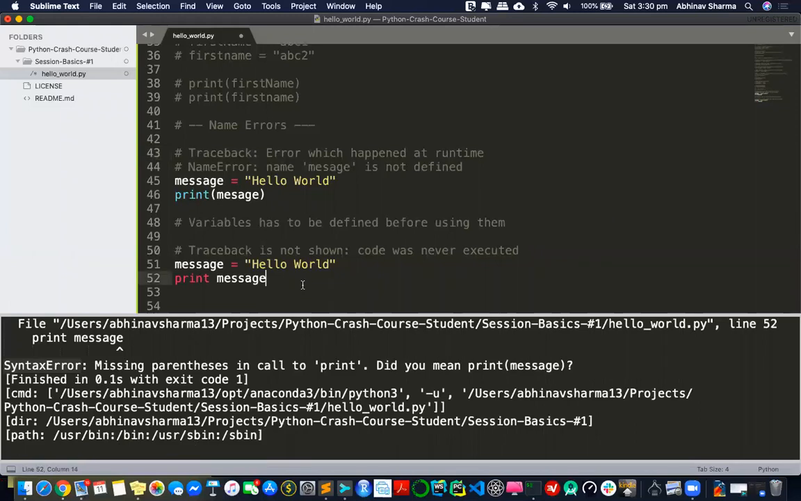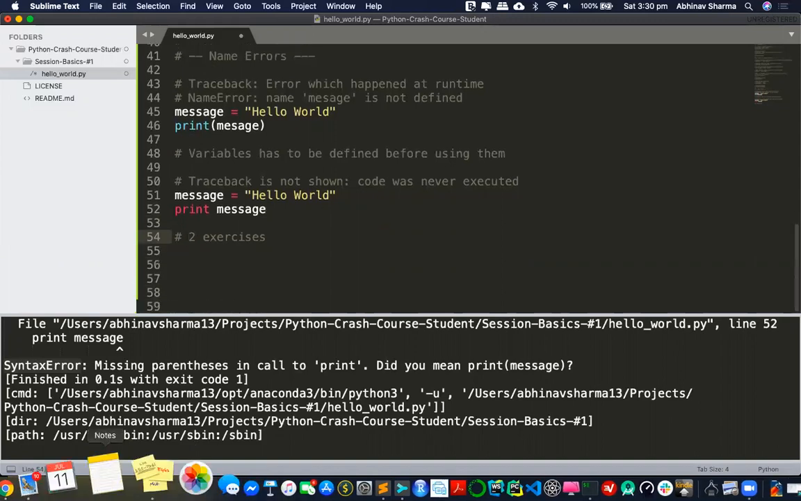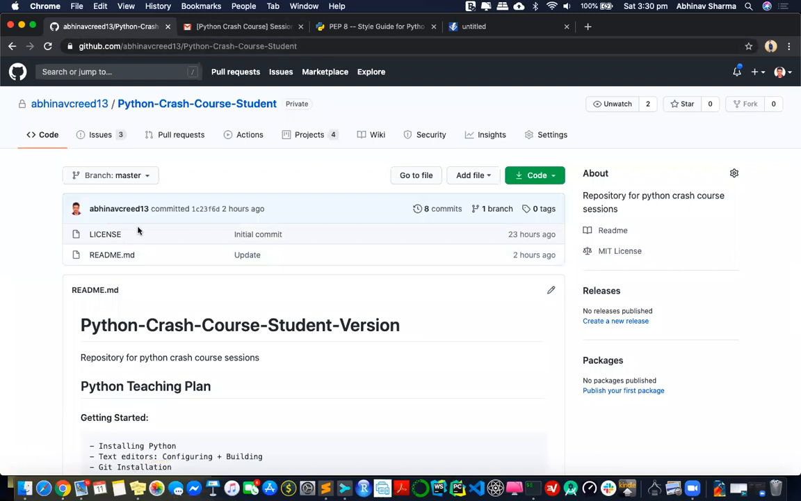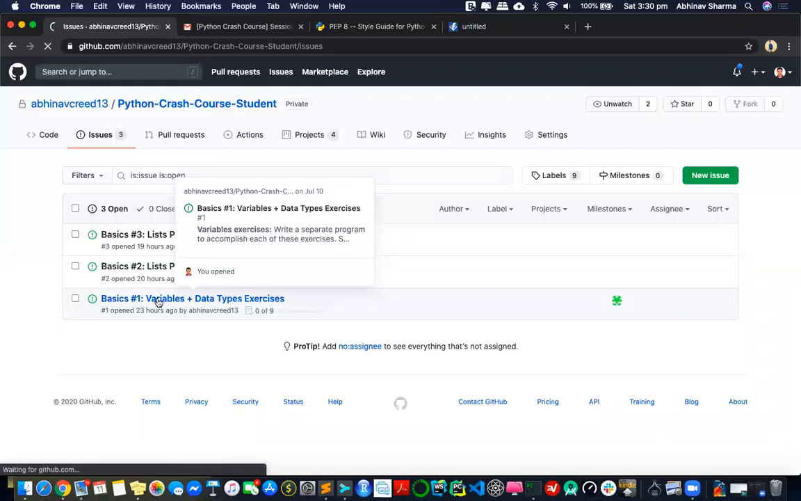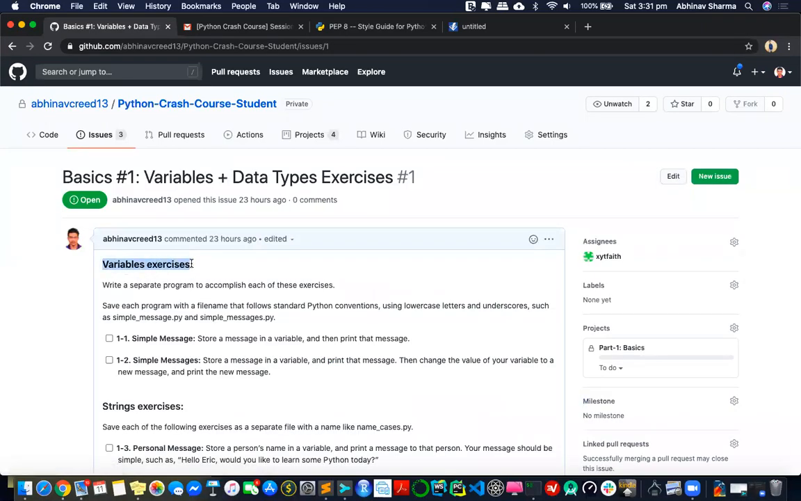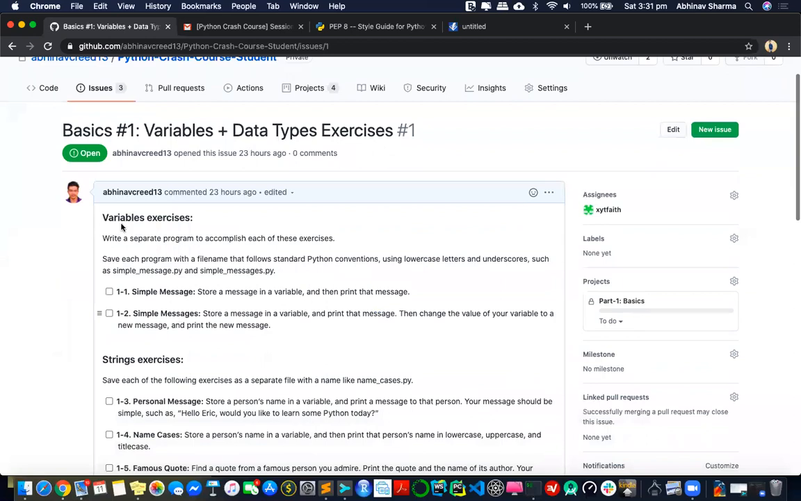Now after this, I will have 2 exercises for you. All these concepts that I've shown you here, those exercises are pretty practical. So I'll show you those exercises. In your GitHub, you can find them. In the basics one, we're talking about this, and in this you will be doing variable exercises. It's pretty neat. If you read, you'll understand what I'm trying to say here.